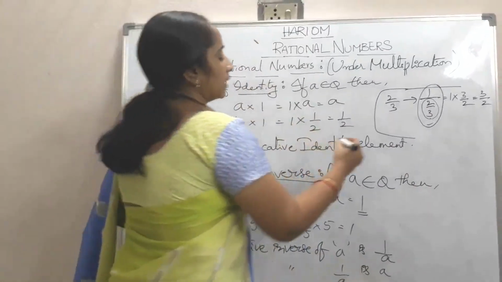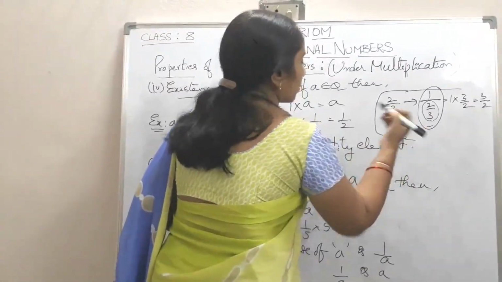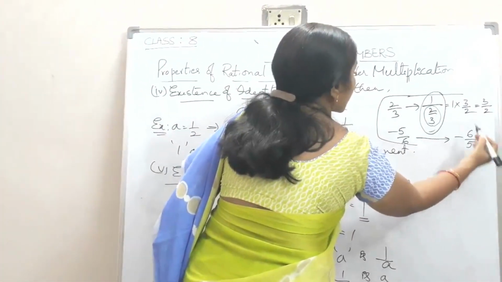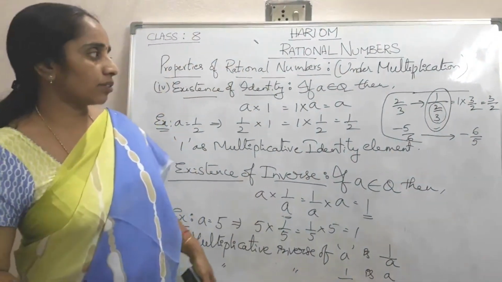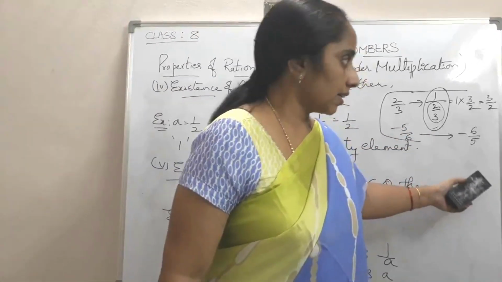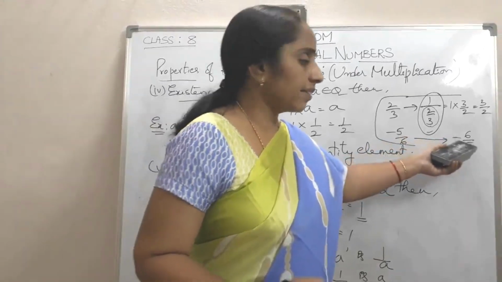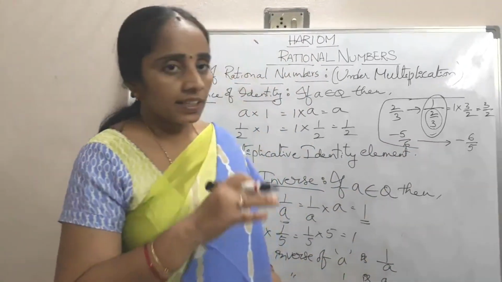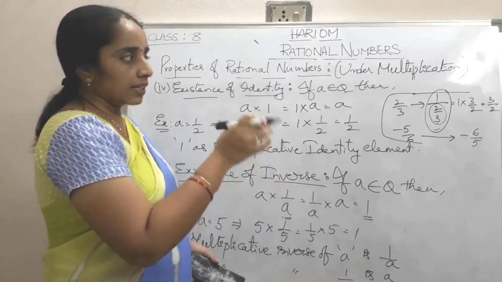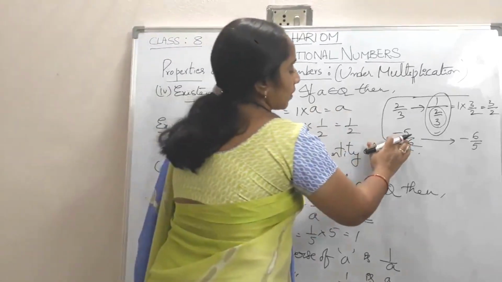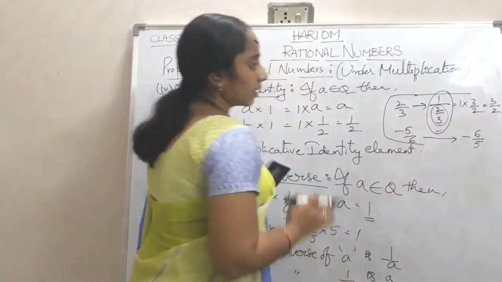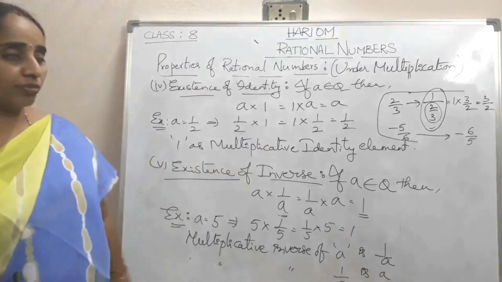In the same way, let me take another example, minus 5 by 6. Its multiplicative inverse becomes minus 6 by 5. Here one thing you have to observe: when we take the multiplicative inverse, the sign will never change, whereas in the case of additive inverse, the number is the same and the sign changes. Here the number changes, 5 by 6 became 6 by 5, but the sign is the same. So this is about existence of inverse.